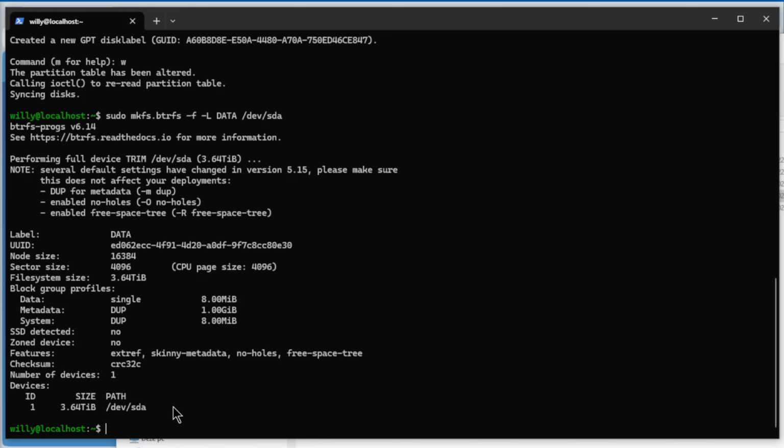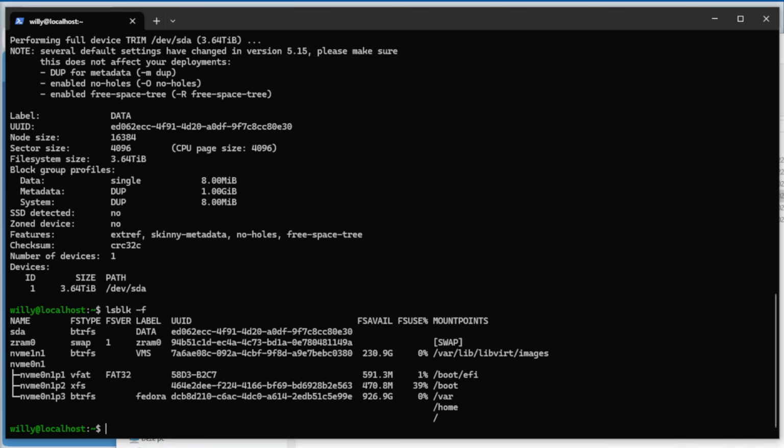The data is on the disk. So we do lsblk, the SDA, BTRFS, label data, the UUID. See here, it's the same as from here. Not yet something mounted, because we don't have any subvolumes on our new hard drive.